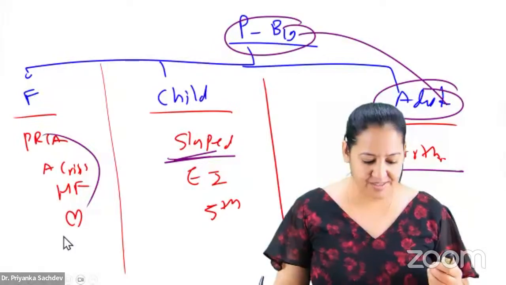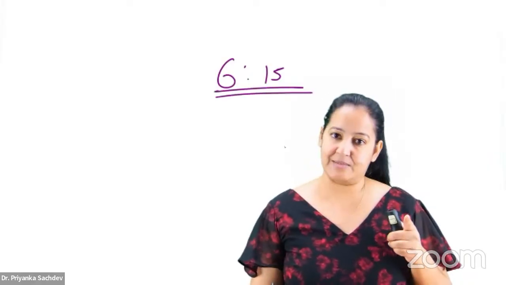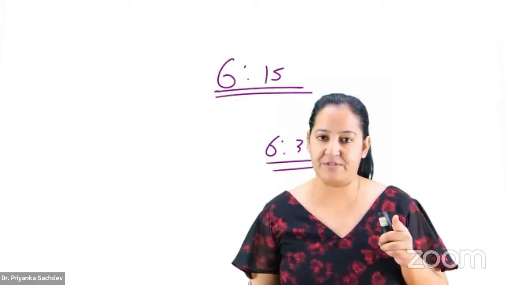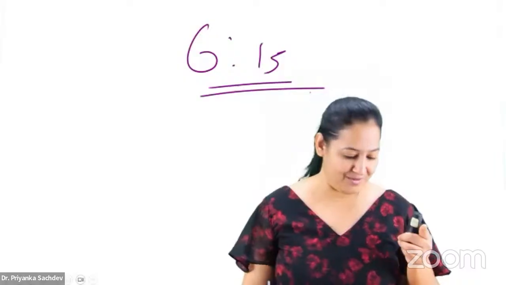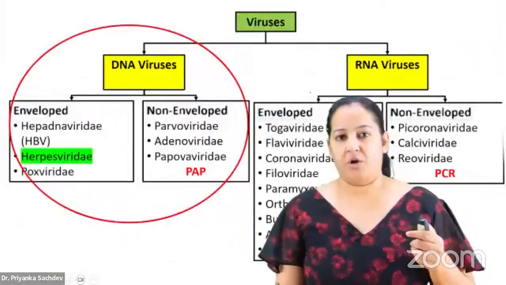Okay, got it. Of course, I will finish at 6:15 sharp. Open your email. The slot given to me is till 6:15. After that, you will get a 15-minute break, and from 6:30 onwards you will have the next session of physiology. At 6:15 sharp, I will end my session. Okay, can we continue?